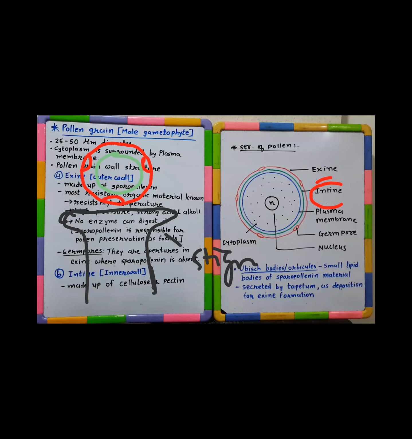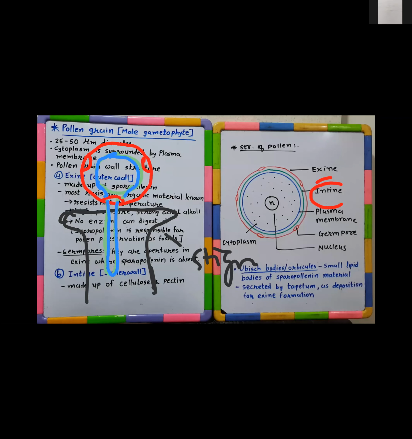See, when the pollen tube will be formed, it will be formed by the intine through these germ pores. It will emerge out. So if I give the blue color to this intine, it can make you understand that